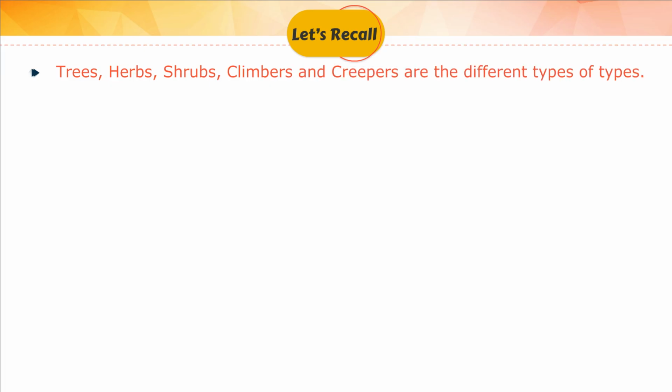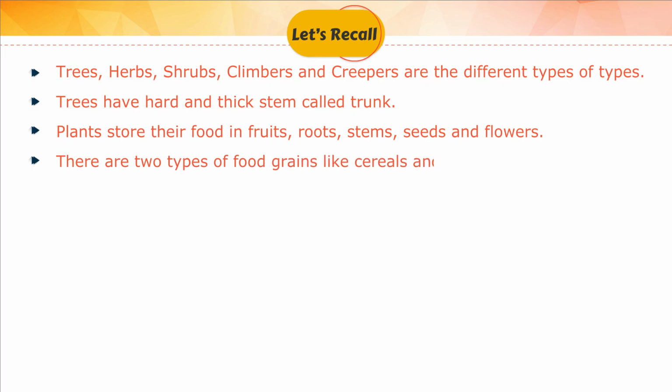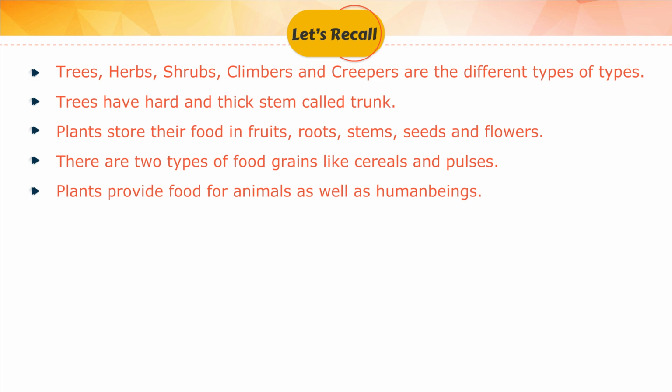Let's recall. Trees, herbs, shrubs, climbers and creepers are the different types of plants. Trees have hard and thick stem called trunk. Plants store their food in fruits, roots, stems, seeds and flowers. There are two types of food grains like cereals and pulses. Plants provide food for animals as well as human beings.